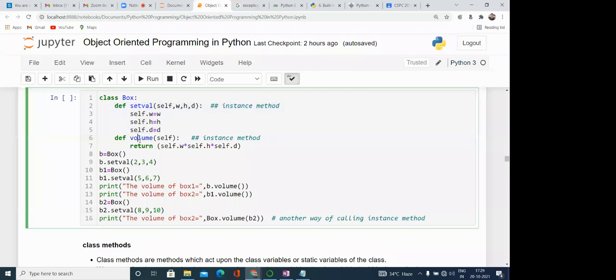Similarly, one more instance method is there, def volume self, which returns the volume. It is performing a certain operation on the instance variables.